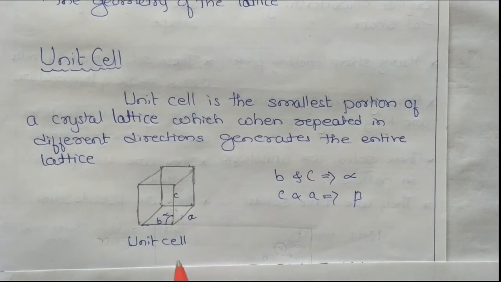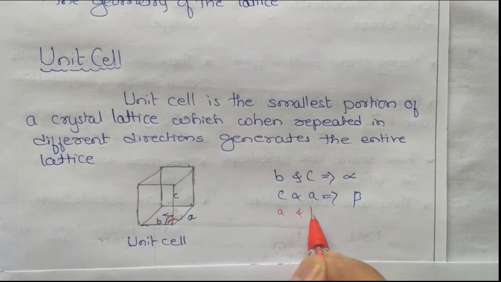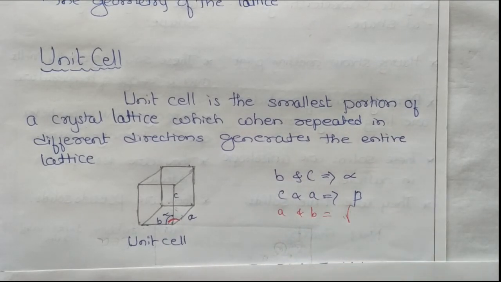Then between A and B, this angle is gamma. So we have 6 parameters: 3 sides A, B, C, and 3 angles. Just imagine one room. You are sitting inside the room, so this is the height, length, and breadth, A, B, C.